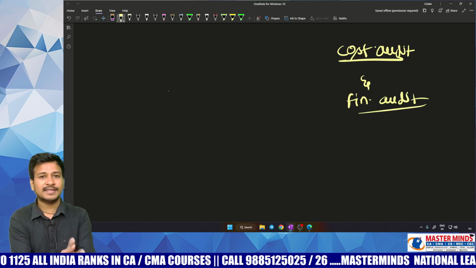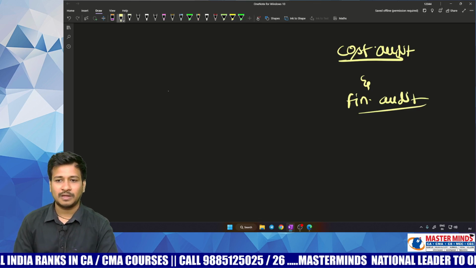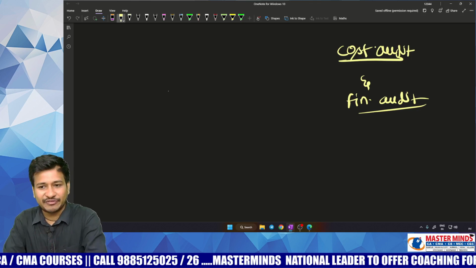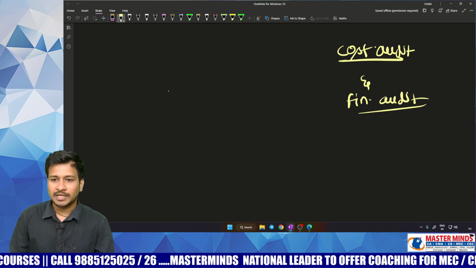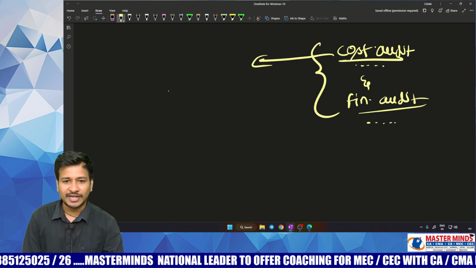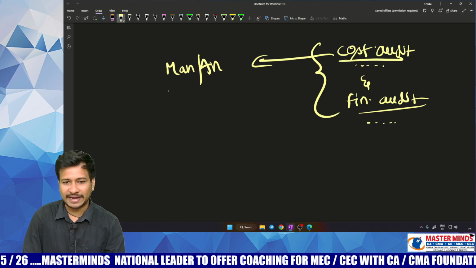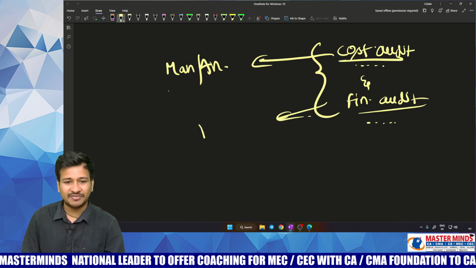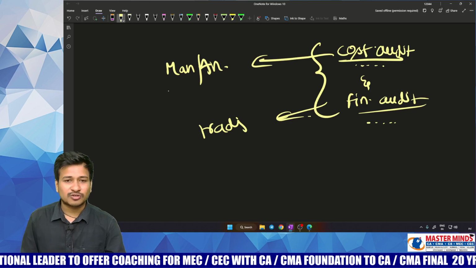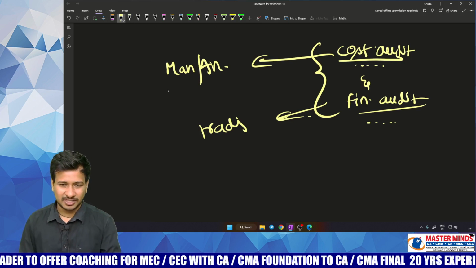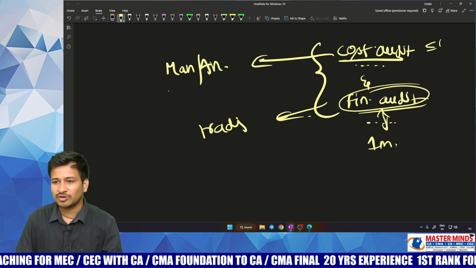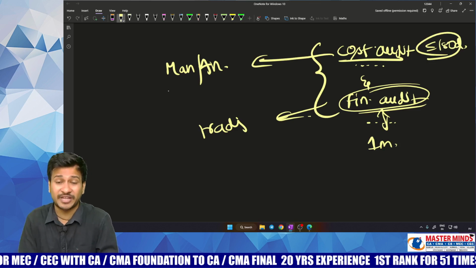Remember, point number 1, audit is an independent examination, so as to express an opinion and which should be conducted with true and fair view. Now, what is the major difference between cost audit and financial audit? Point number 1, cost audit will be dealing with the manufacturing sector or industries. Financial audit will be dealing with the trading sectors in general. So, coming to cost audit, it is very vast when compared to general financial audit. That's the reason I told you the time spent for a financial audit is about 1 month. But cost audit is less than or equal to 180 days period as given by the Companies Act.